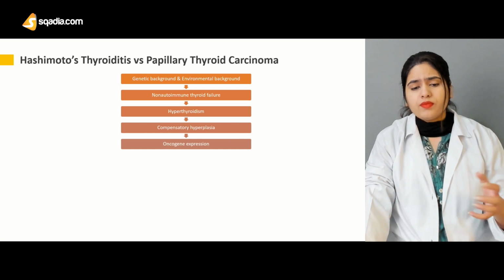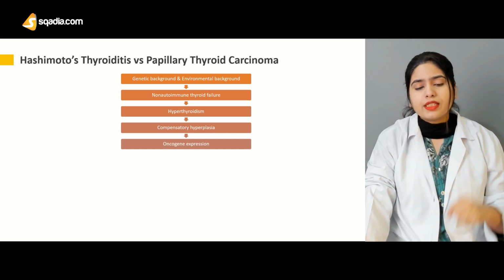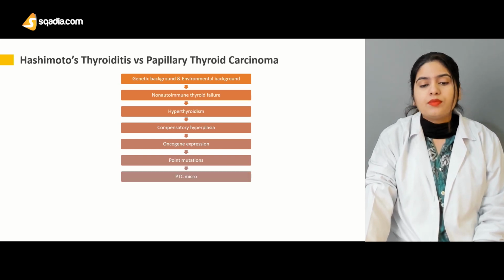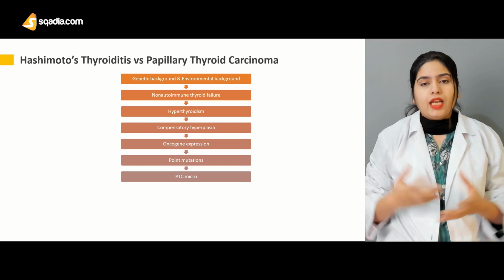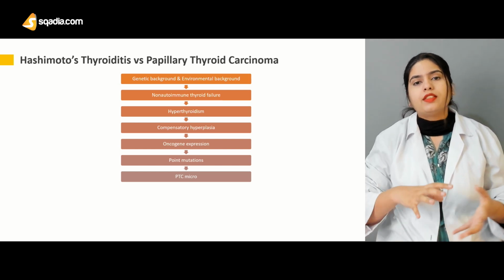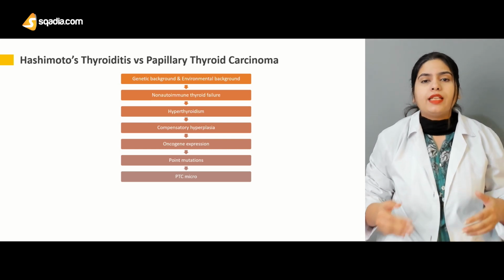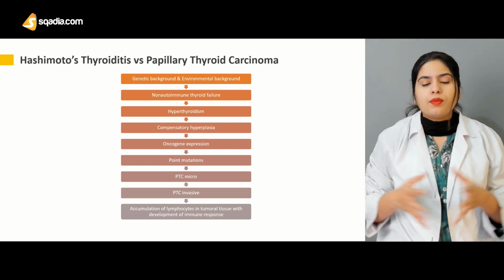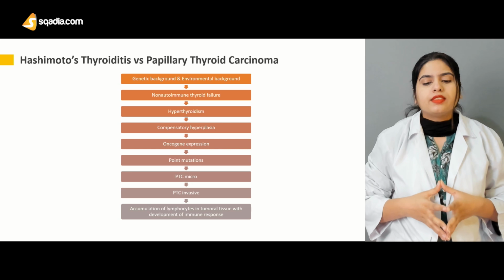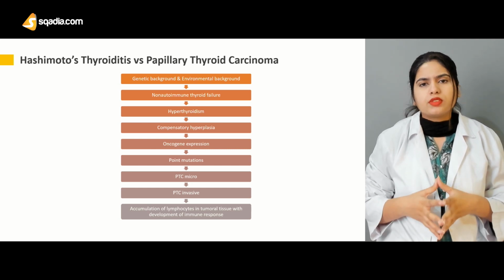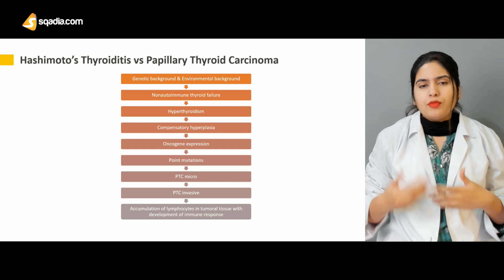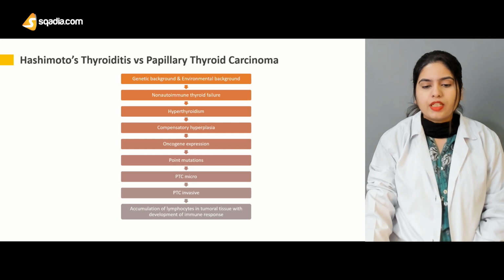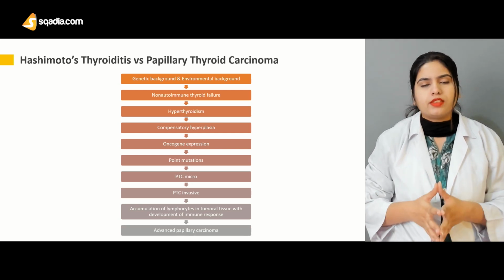Then what happens is that there is the expression of oncogenes, and this oncogene expression leads to mutations in the genes, and these mutations then lead to papillary thyroid carcinoma. First of all, there is the micropapillary thyroid carcinoma that later progresses into an invasive form, and in the invasive form, there is the accumulation of lymphocytes in the tumoral tissue with development of immune responses. The immune cells go on accumulating, and then there are changes in the immune responses that lead to the advanced papillary carcinoma.